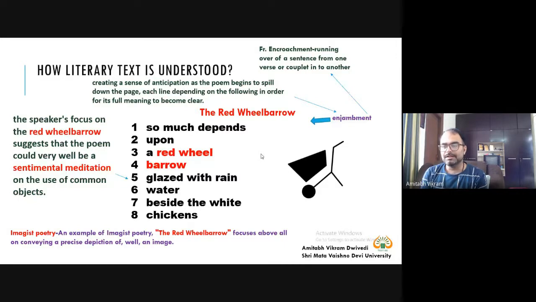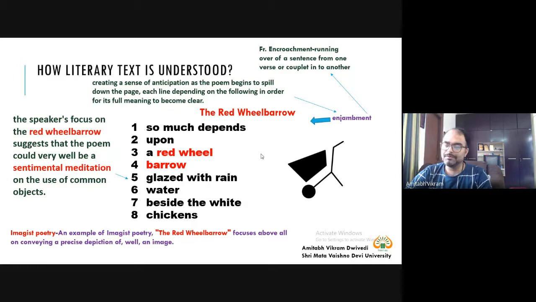Glazed with rainwater. Now rainwater is one thing, again, rain is in line 5 and water is in line 6. Similarly, white is in line 7 and chickens is in line 8. So again, this encroachment creates an enjambment effect that you have in this entire poem.